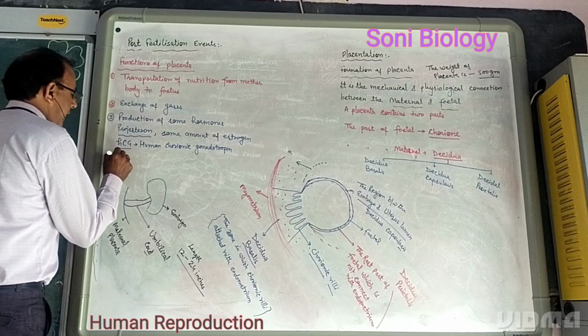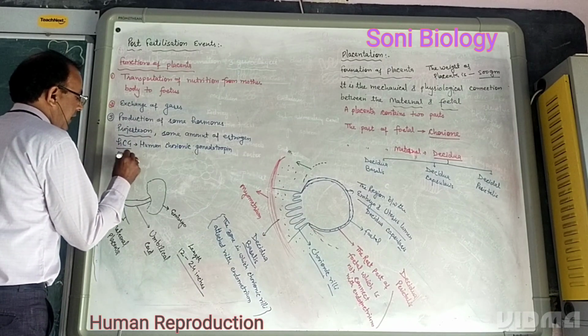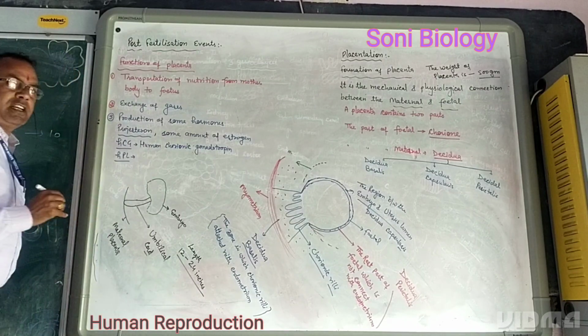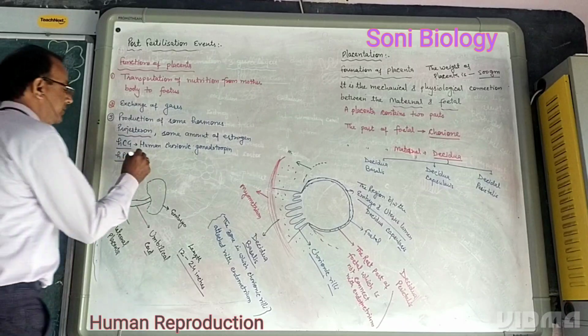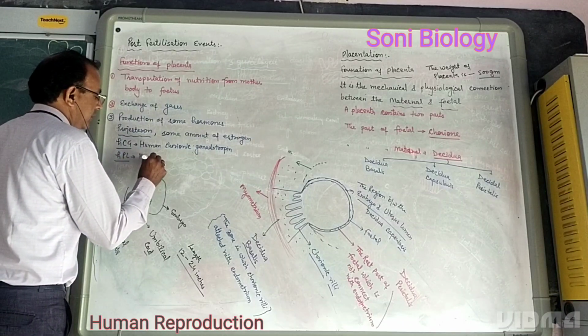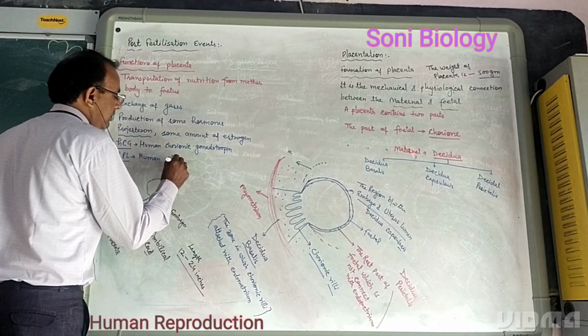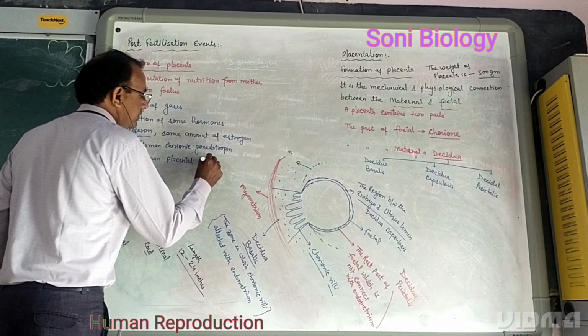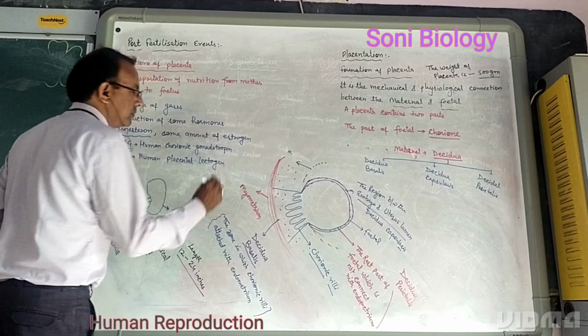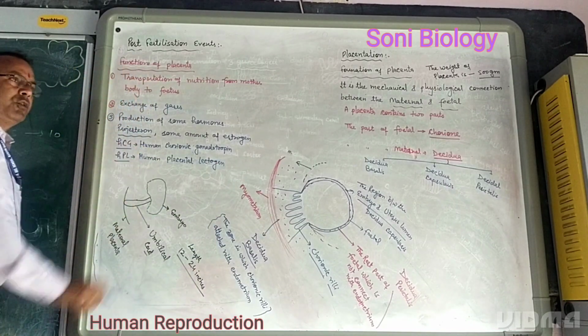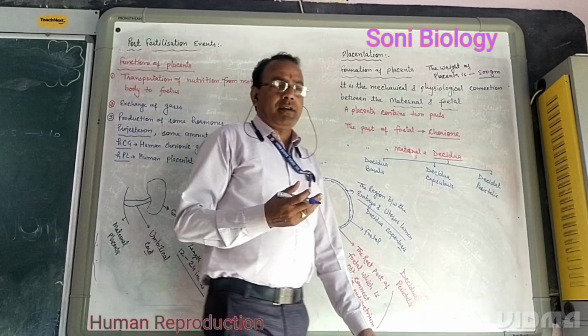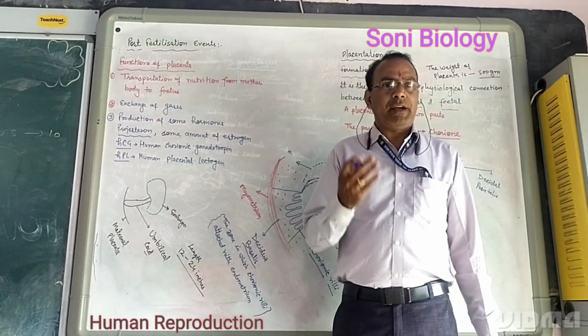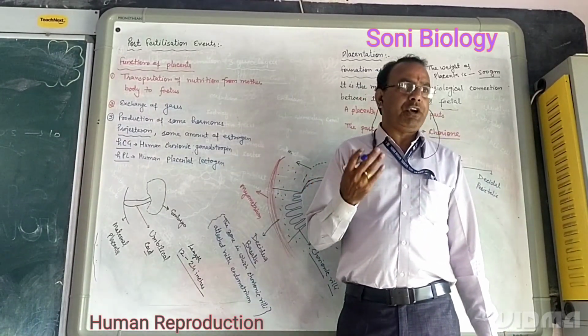Some more: HPL, human placental lactogen. Some more, such as somatotropin and corticotropin.